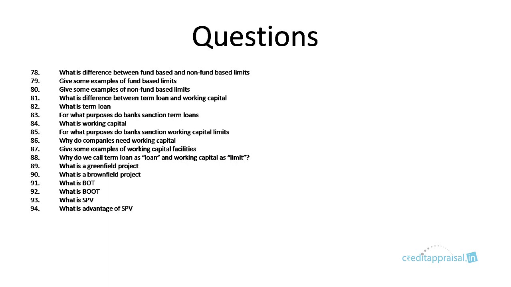Why do we call term loan a loan and working capital a limit? Working capital is a limit because there is a ceiling. Say 10 lakhs is the limit. There is a ceiling. Within that limit, the borrower can operate. The balance can be anywhere between 0 to 10 lakhs. He can draw the entire 10 lakhs, in which case the balance drops to 0. He can draw only 5 lakhs, then the remaining balance will be 5 lakhs. Then a sale comes in, say a sale of 1 lakh, then the balance will be 6 lakhs. So the limit will be within 0 and 10 lakhs. So that is the limit.